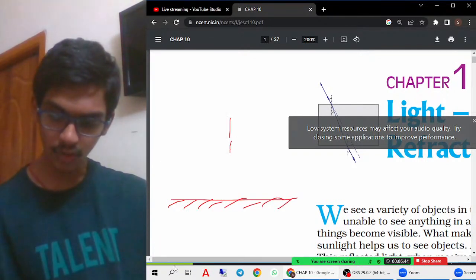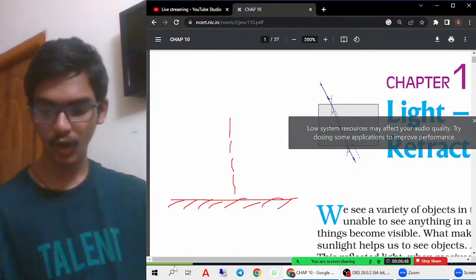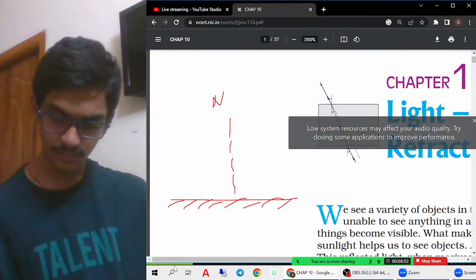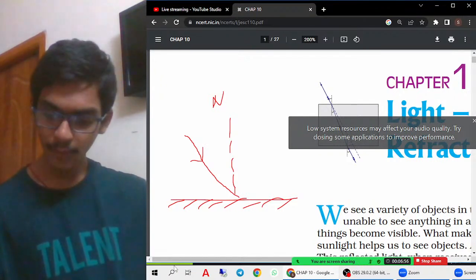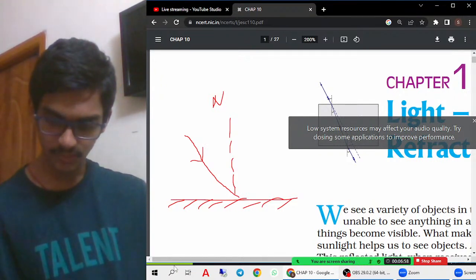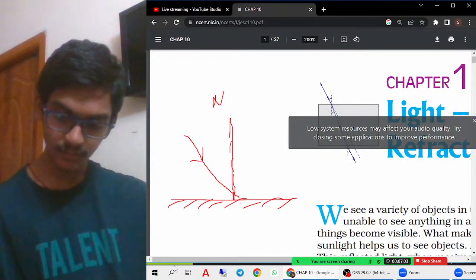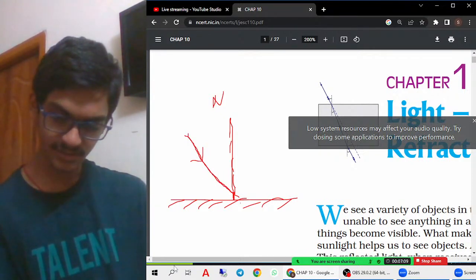Now I'm drawing a normal. Normal is a line which is drawn perpendicular to the mirror. So when a ray is striking the plane mirror at the point of incidence, this is called the point of incidence. Now what is happening here? This is the incident ray. It is striking the mirror at the point of incidence. So the reflected ray is here.